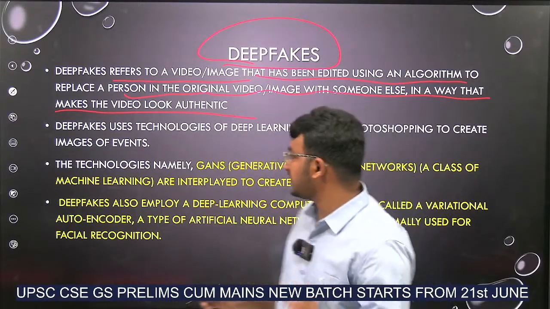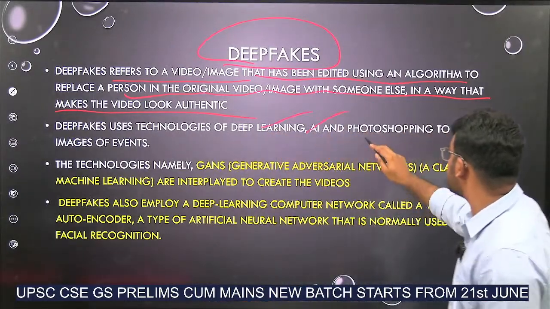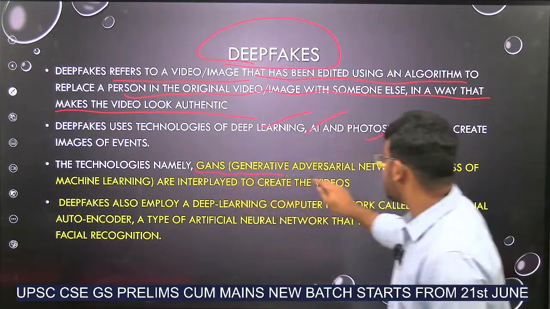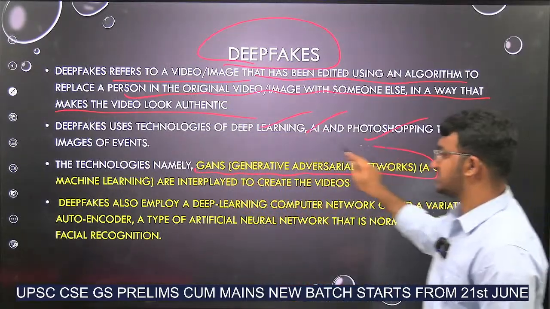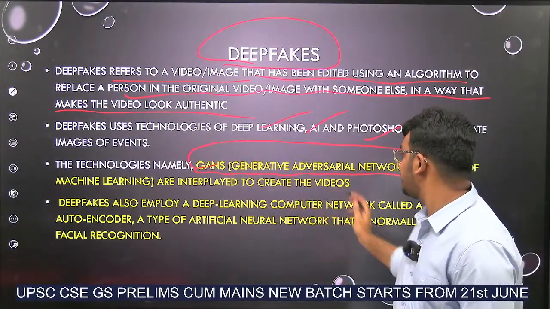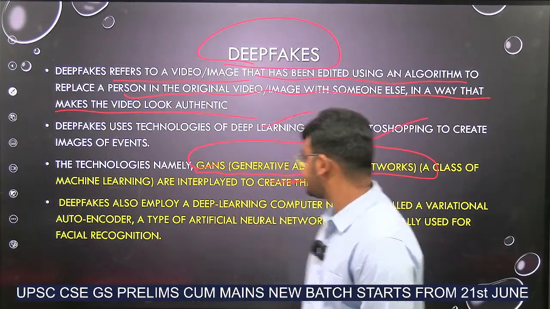Okay, and in this deepfake, technologies like deep learning, artificial intelligence, photoshopping are used, and also GANs, generative adversarial networks. It is a type of machine learning. These are used to create videos.